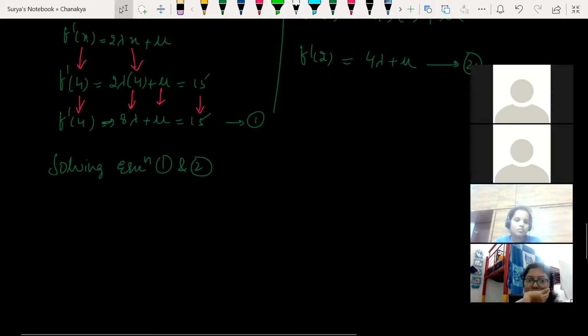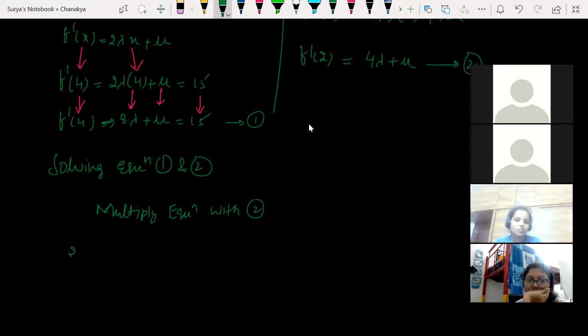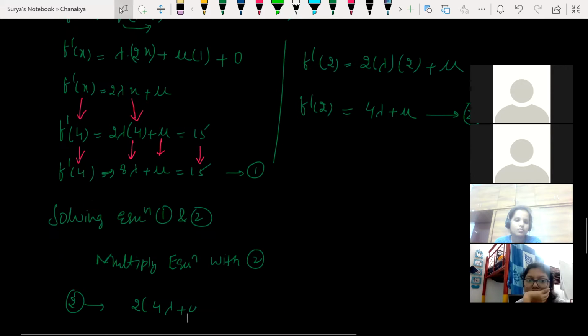How can I solve this? Look at this. Shall I multiply equation 2 with 2? If I multiply, what do I get here? 4 lambda plus mu is equal to 11 given, so you must equate with 11.